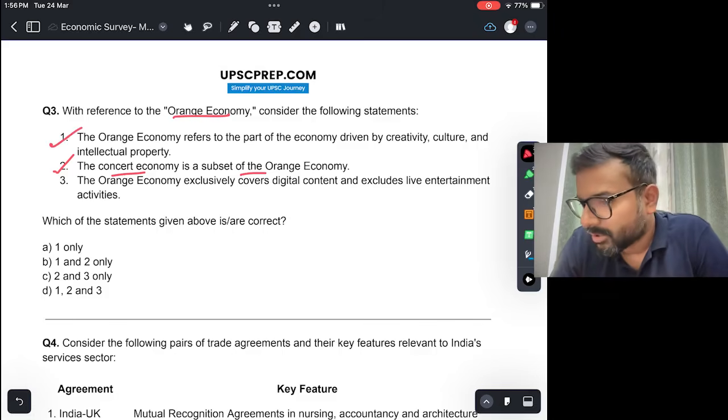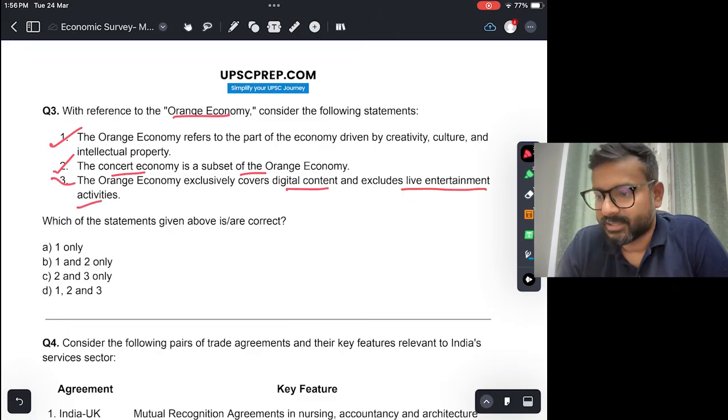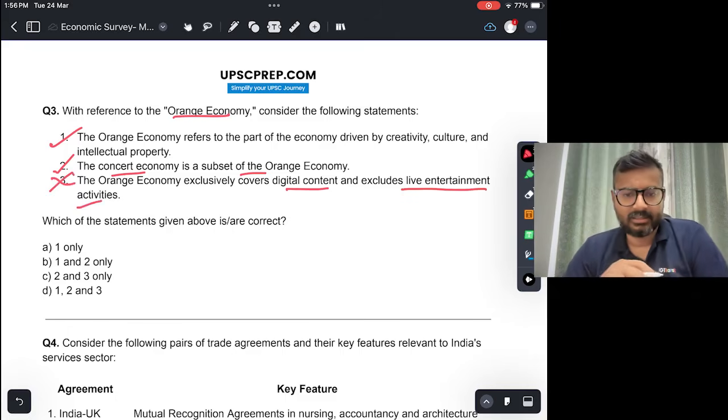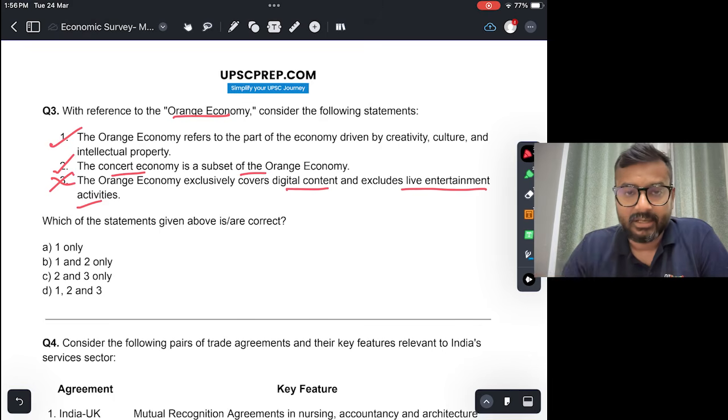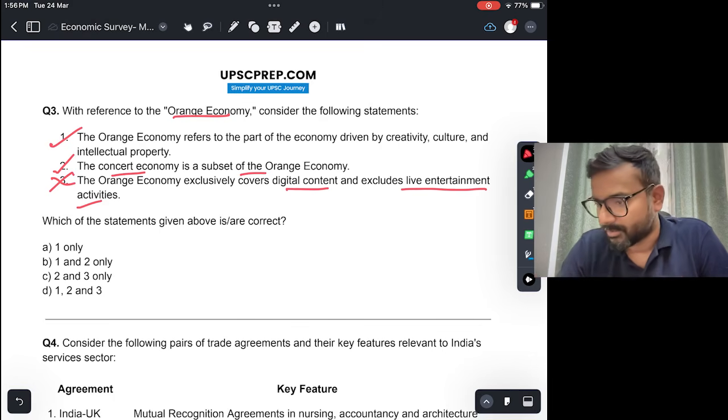The orange economy exclusively covers digital content and excludes live entertainment activities. This is wrong. As already discussed, live entertainment is actually a very important part of the orange economy. So the answer would be 1 and 2. That is B.